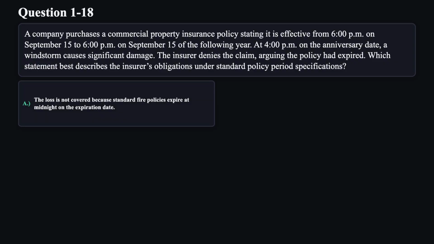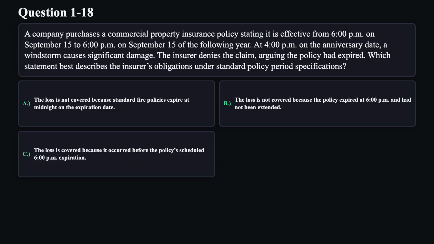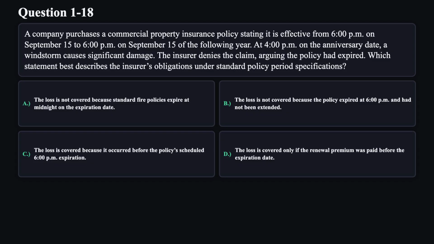A. The loss is not covered because standard fire policies expire at midnight on the expiration date. B. The loss is not covered because the policy expired at 6:00 p.m. and had not been extended. C. The loss is covered because it occurred before the policy's scheduled 6:00 p.m. expiration. D. The loss is covered only if the renewal premium was paid before the expiration date.